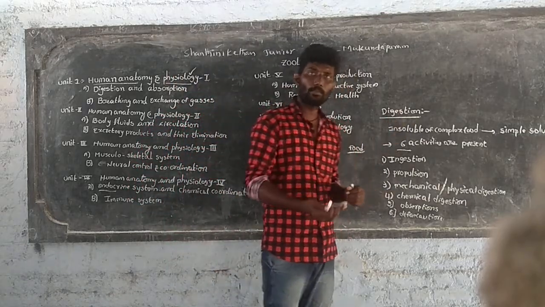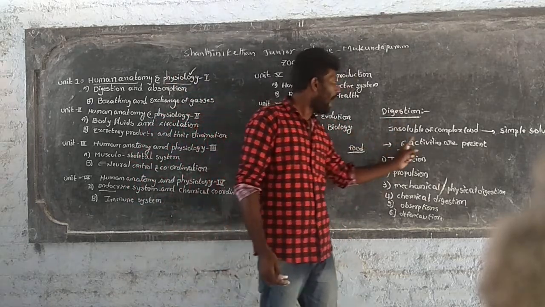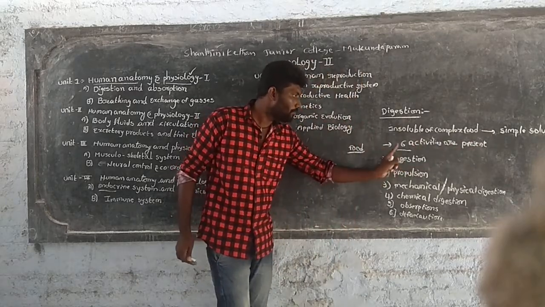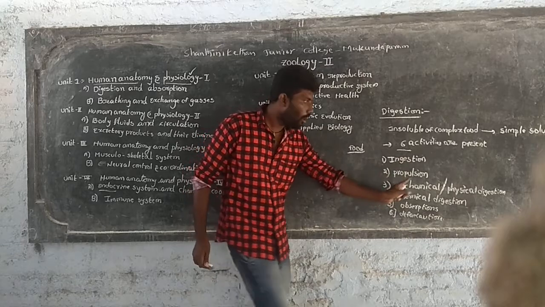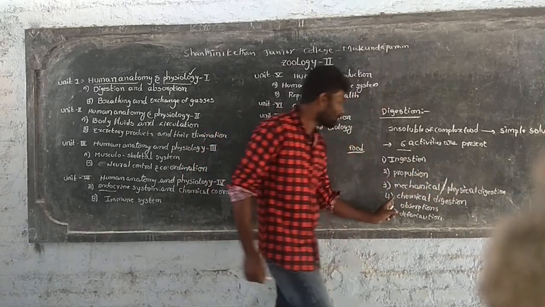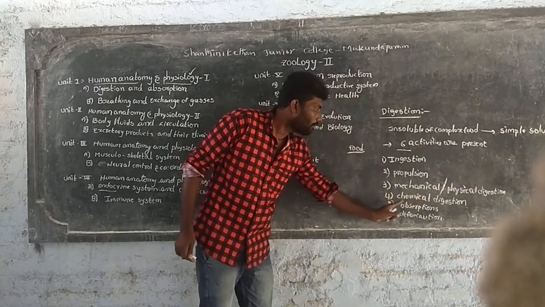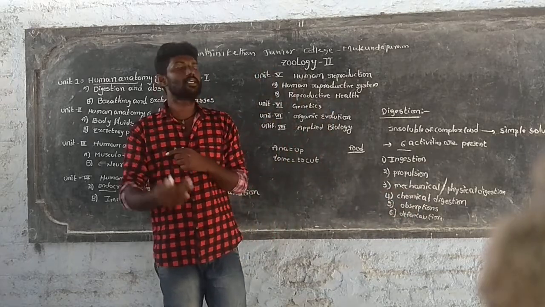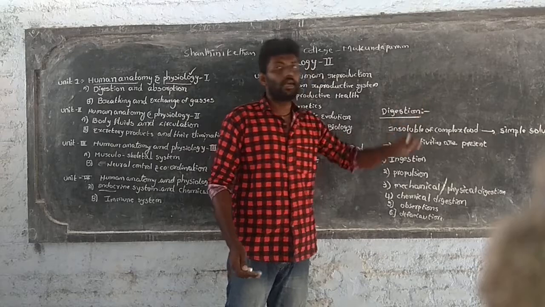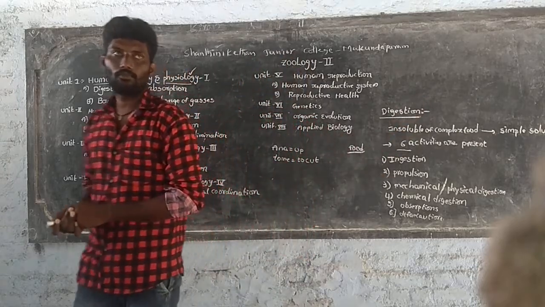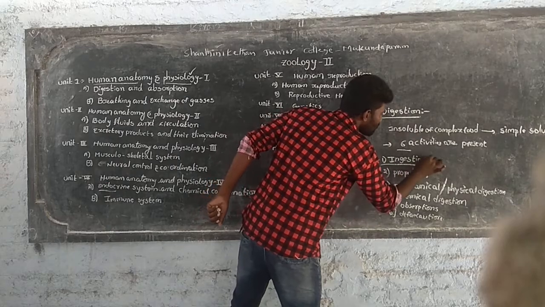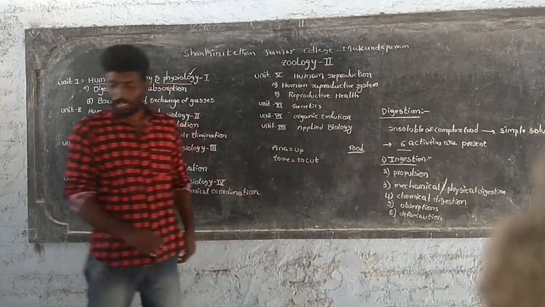In this digestion process, there are six activities: ingestion, propulsion, mechanical or physical digestion, chemical digestion, absorption, and the sixth one is defecation. These six activities are present in the digestion process. First of all, the first activity is ingestion.